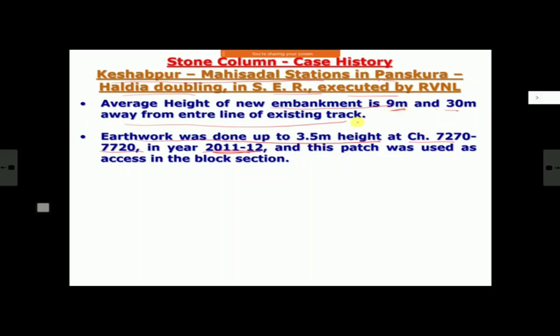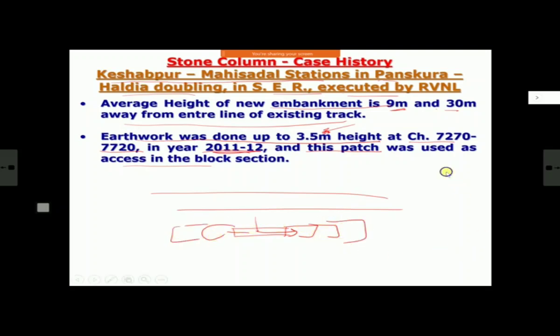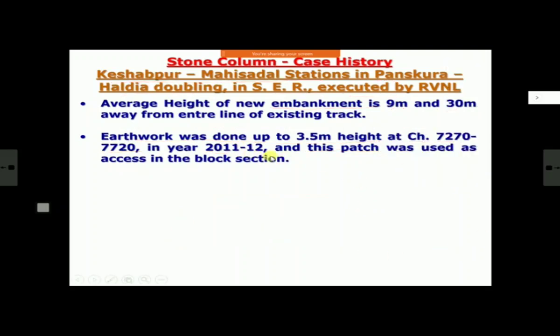Out of 9 meter, a 3.5 meter height was constructed in the middle of your section because there was a Marcy area and all. And this patch was used as access in the block section. So this is, let us say, single line. For double line, they did some work for the bank here, and this was used for feeding the material further into your section. So this was what was done. And see the timelines, it is in year 2011-12.